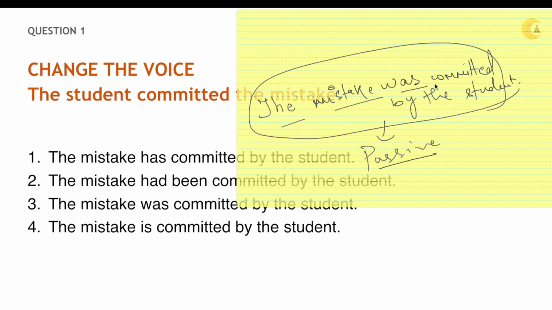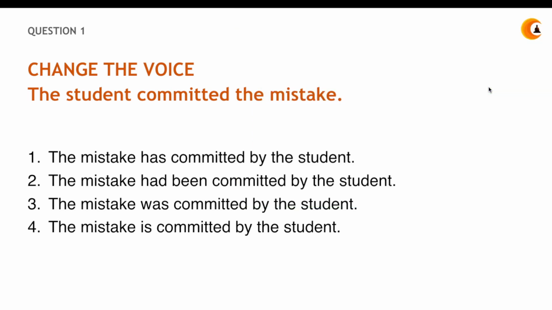The mistake was committed by the student. If the question was, the mistake was committed by the student, then what would your statement be? Your statement would start with the student. It would start from the other end. The student committed the mistake, right?